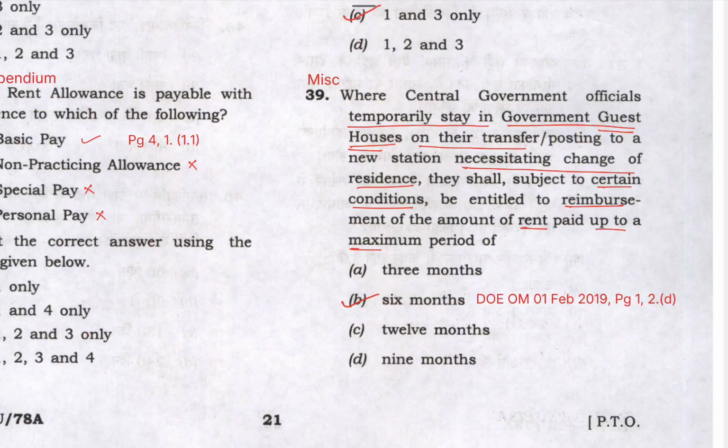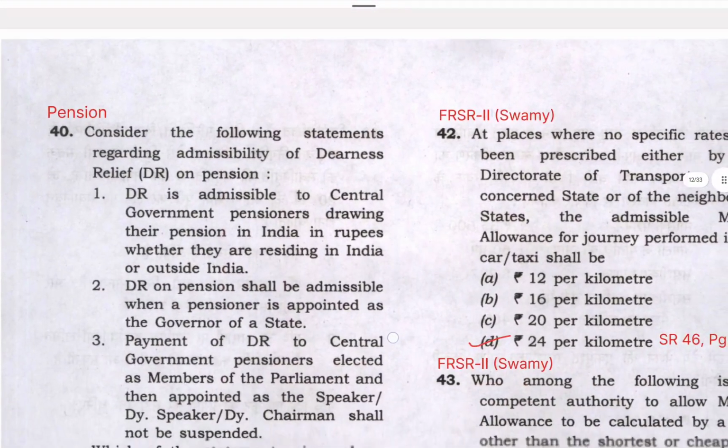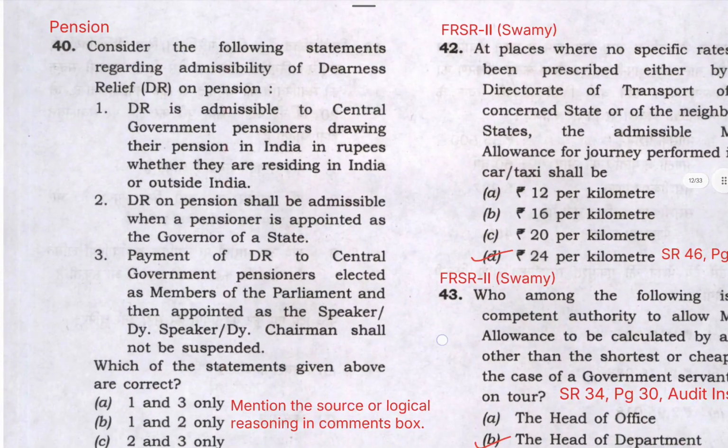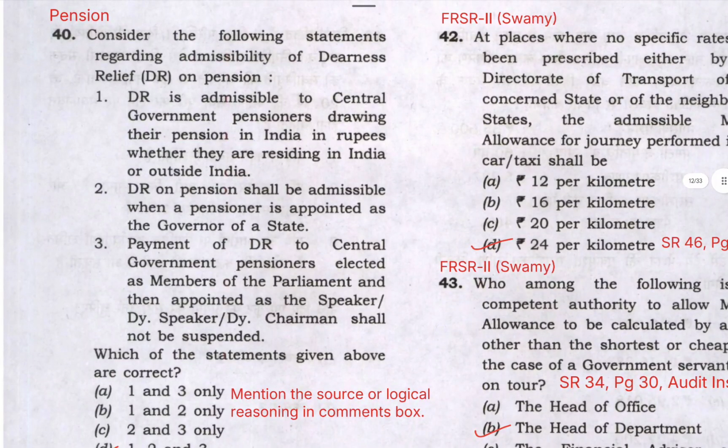Let's move on to the next question, the last question of this video, question number 40. This question is on pension, and this question was again repeated in the year 2021-22 or year 2023. I'm not able to recall correctly. So the question is on admissibility of DNS allowance, DNS relief on pension.